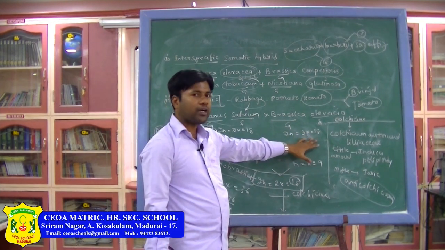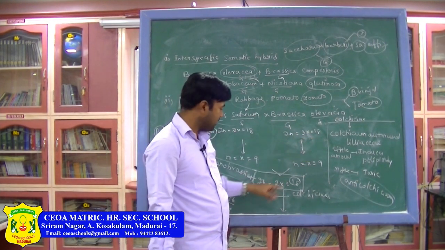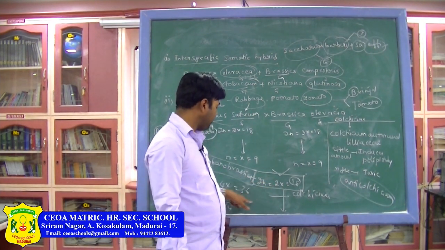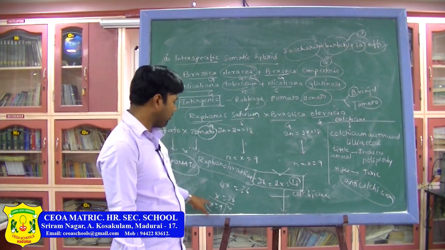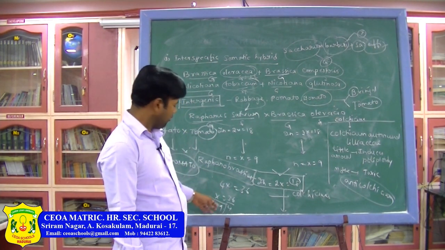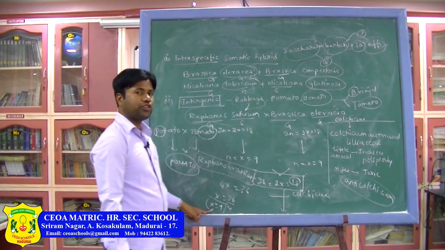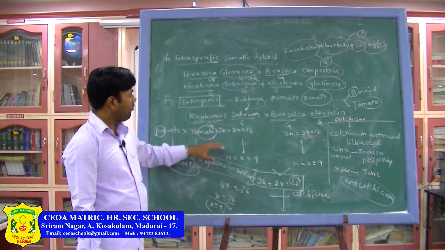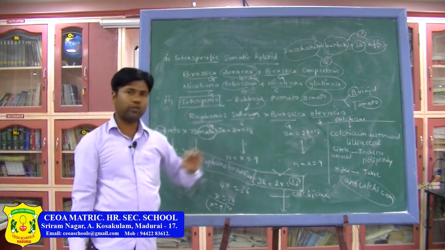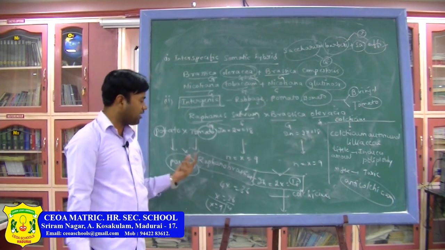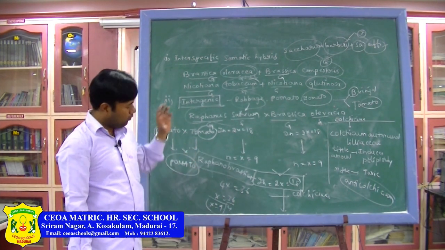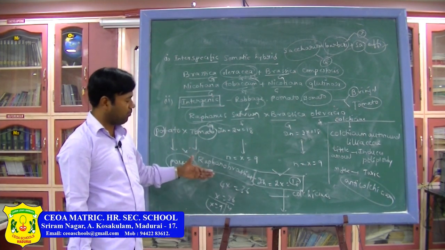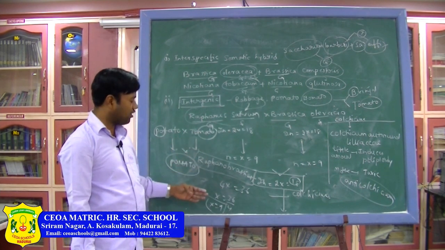So, this is very important. The role of colchicine is very important. It increases the ploidy, or it doubles the ploidy. If diploid is there, then we get tetraploid. Okay. Then after, due to the division, you get the monoploid. Usually the question will be asked: what is the monoploid number when we cross between Raphanus sativus and Brassica oleracea, or what is the diploid number, what is the tetraploid chromosome number. Most probably they frame the questions based on the chromosome number. What is haploid, what is diploid, what is monoploid, tetraploid or hexaploid, like that.